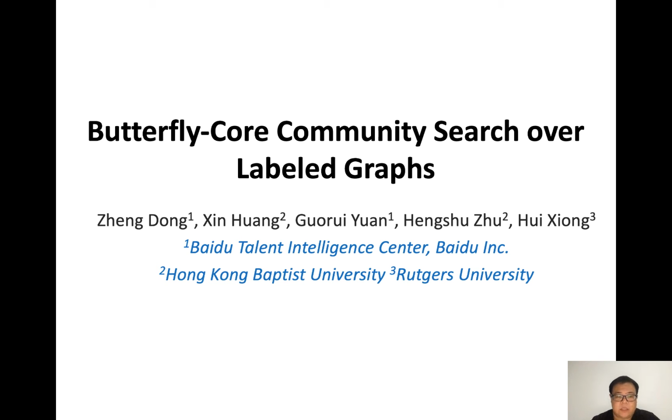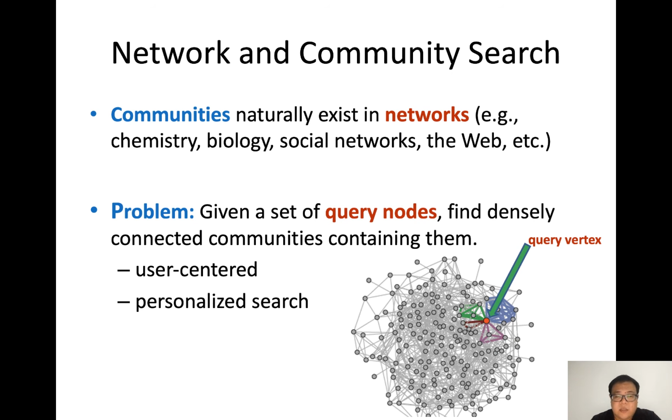Our research paper is on butterfly core community search over labeled graphs. My name is Zheng and I come from Baidu. This is joint work with Hong Kong Baptist University and Rutgers University. Communities naturally exist in networks such as chemistry and social networks.